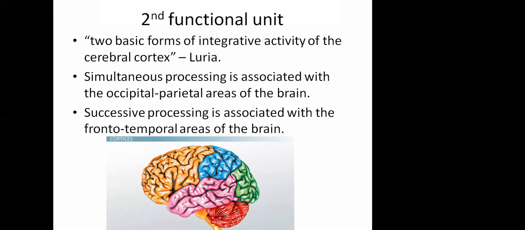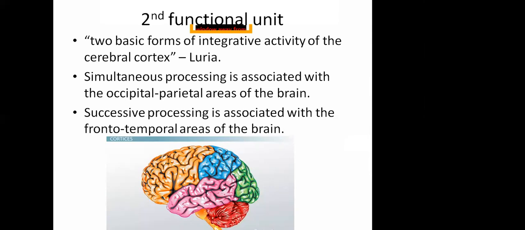When we think simultaneously, we have to think of all the geometrical designs at a time. The triangle we have to draw above the square, then it should be left of the circle. This is simultaneous processing. You are thinking of all things together.